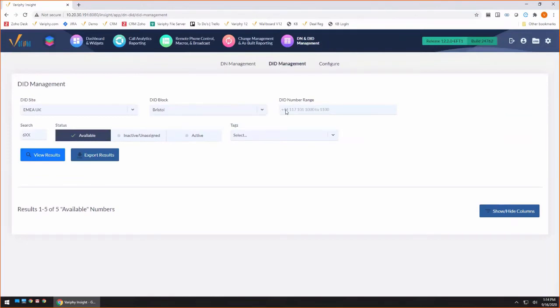As soon as you select that block, it's going to tell you the DIDs that you have available within that block. And we're going to do a general search. In this case, I don't have a ton in here. I've only got about 100. So I'm just going to punch in 4 X's.